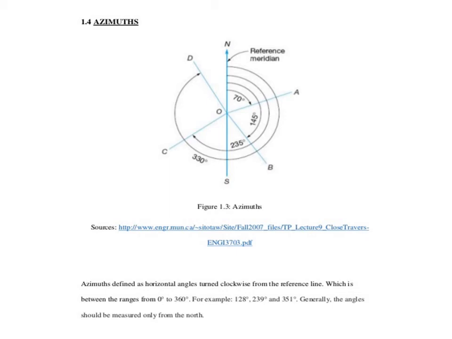For example, when you consider the line OA, its azimuth is 70 degrees. For the survey line OB, its azimuth is 145 degrees. For the line OC, its azimuth is 235 degrees. And for the line OD, its azimuth is 330 degrees. Generally the angles should be measured only from north.